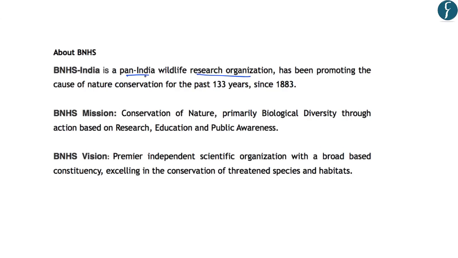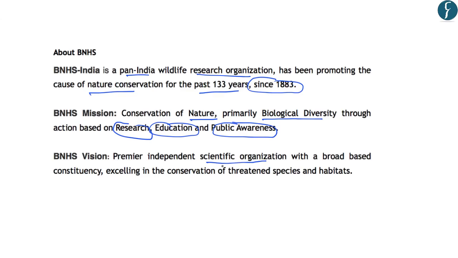Now regarding the BNHS, it is a pan-India wildlife research organization and has been promoting the cause of nature conservation for past 133 years since 1883. And regarding the mission of BNHS, the mission of BNHS is the conservation of nature and primarily the conservation of biological diversity. And it participates in the conservation of biological diversity through research, education and public awareness. And regarding the vision of BNHS, it is the premier independent scientific organization with a broad-based constituency excelling in the conservation of threatened species and habitats. So it is involved in the preservation or conservation of threatened species and threatened habitats.